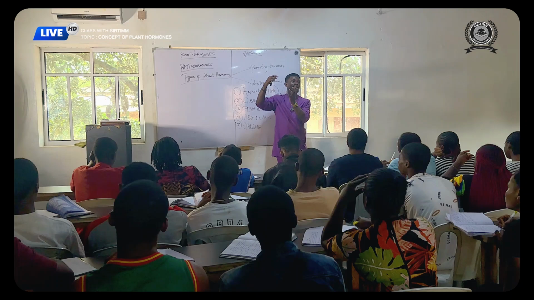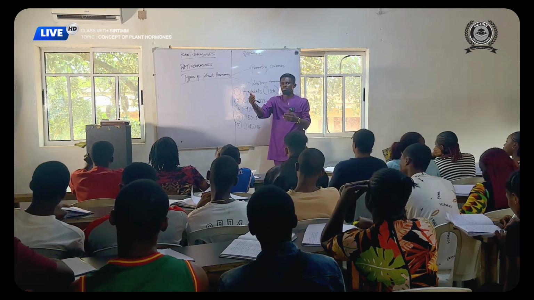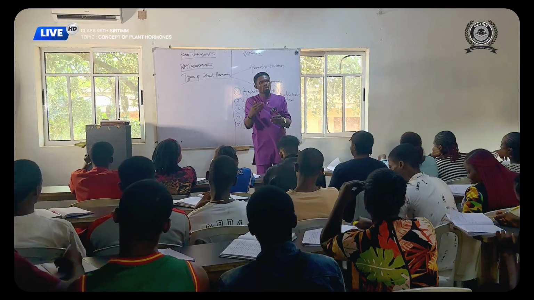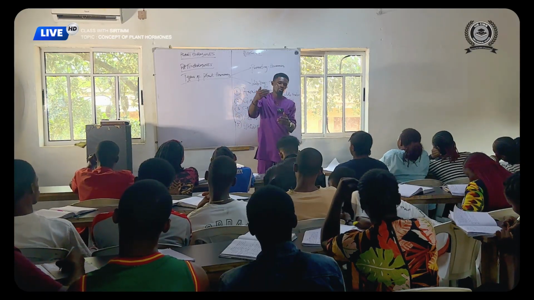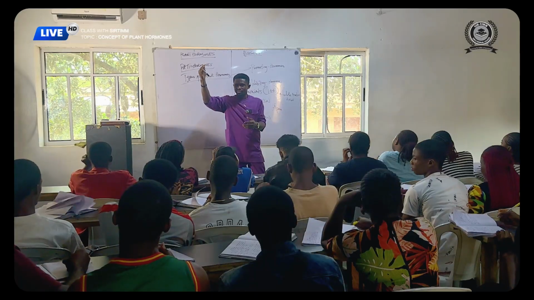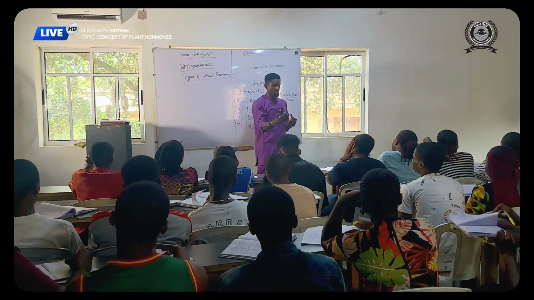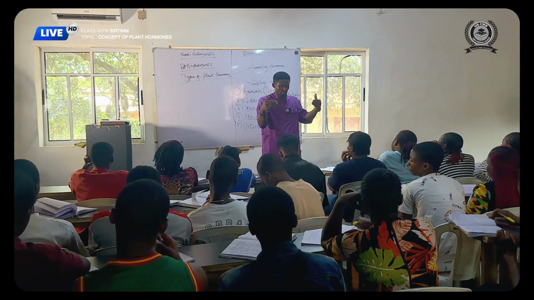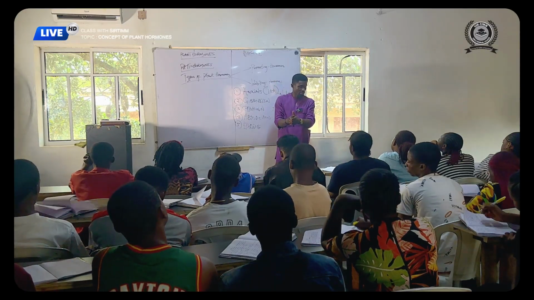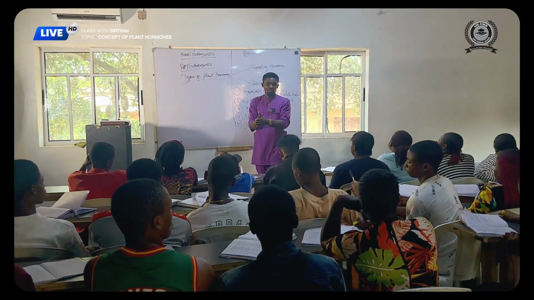So the process through which auxin helps to promote these parts of the plant to increase their length is cell division. The more cell division occurs, the more cells are produced, and more cells will form more tissues. Tissues are groups of similar cells brought together to serve a particular physiological function.